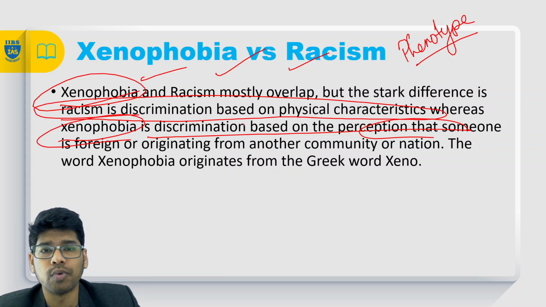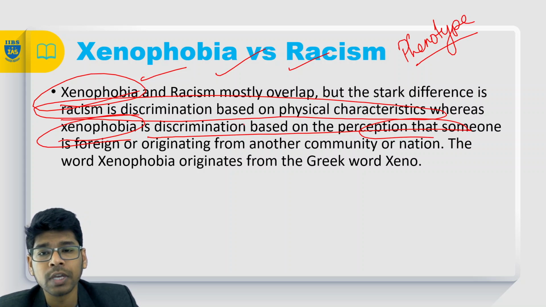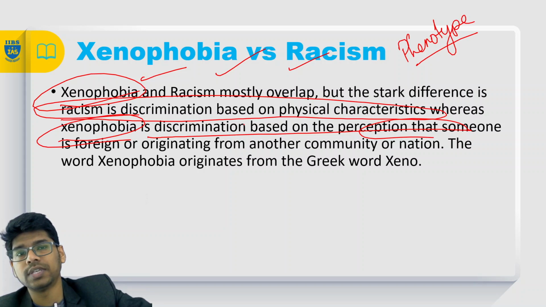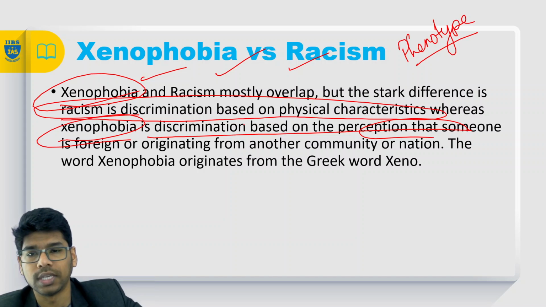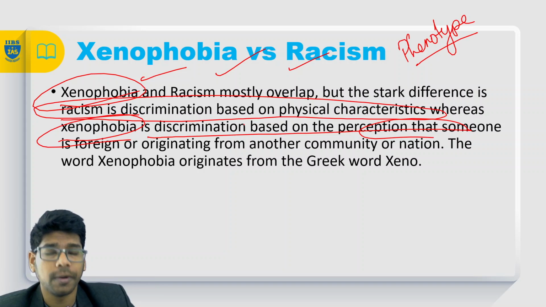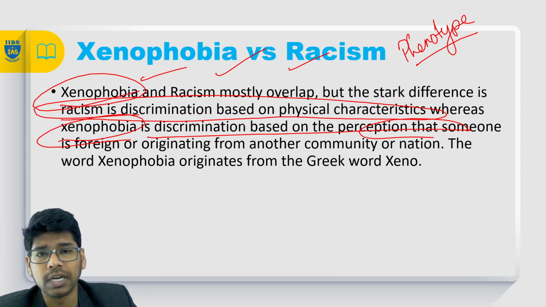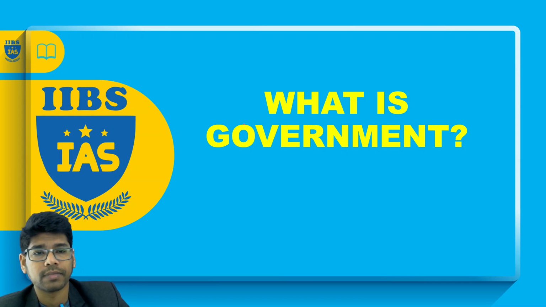As you can see with xenophobia, the people from northeast India, we call them Chinese or Tibetan. So we already think that people with a particular phenotype are like this only. That is xenophobia. Or if you see a person with a darker shade, immediately you start to hate the person, because of xenophobia. So please try to understand the difference between xenophobia and racism, right?